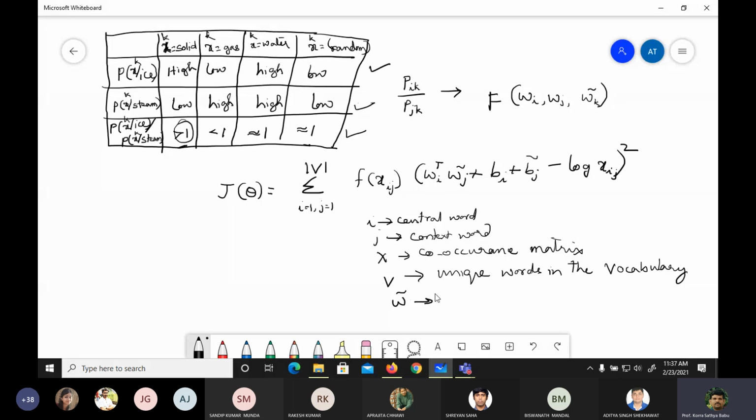This one is the context word vector. W is the word vector, and both this b and b tilde are the biases.